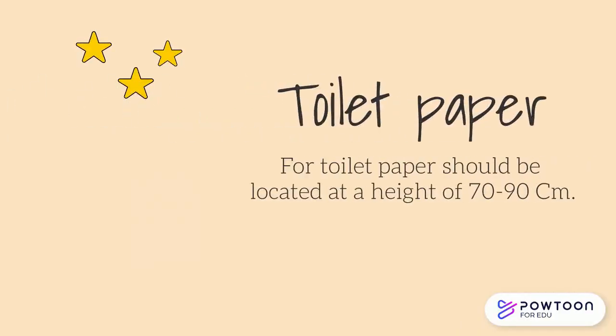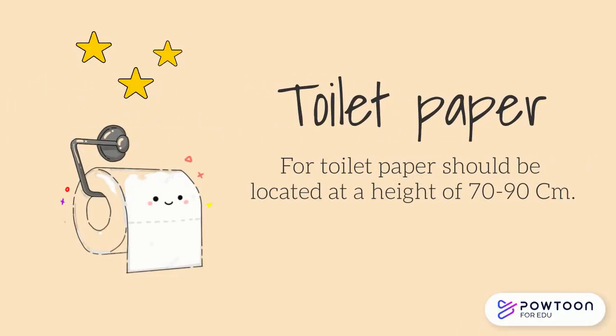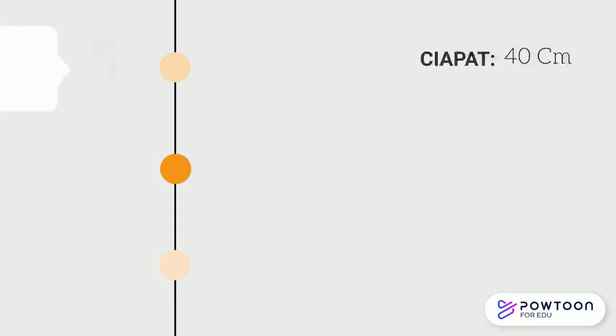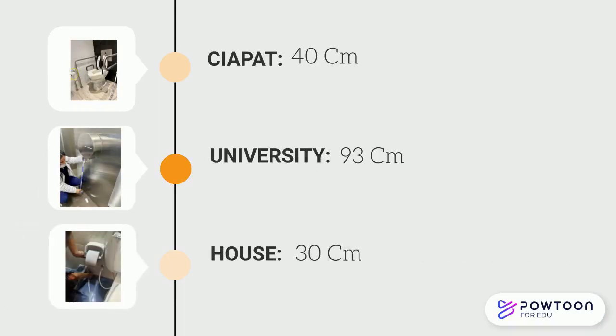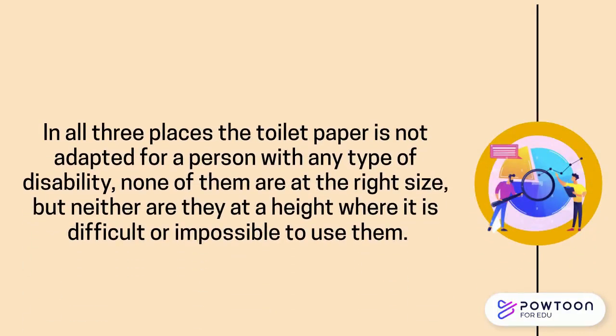Toilet paper. The toilet paper should be located at a height of 70 to 90 centimeters. Saipat, 40 centimeters. University, 93 centimeters. House, 30 centimeters. In all three places the toilet paper is not adapted for a person with any type of disability. None of them are at the right height, but neither are they at a height where it is difficult or impossible to use them.